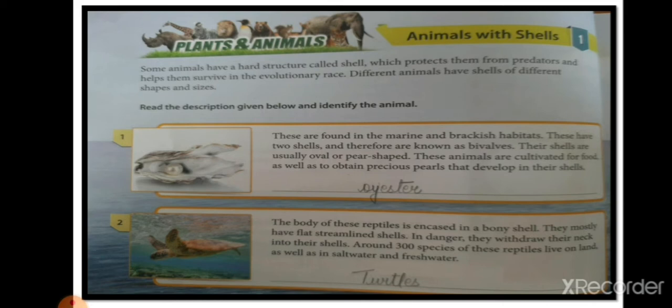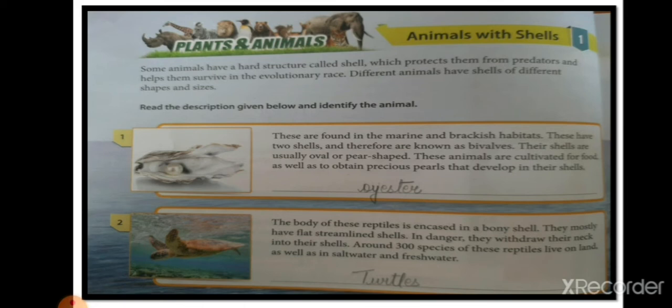These have two shells. This animal has two shells and therefore is known as a bivalve. As you can see in the picture, two shells are there. Their shells are usually oval or pear shaped, at the shape of pear, the fruit. These animals are cultivated for food as well as to obtain precious pearls that develop in their shells.